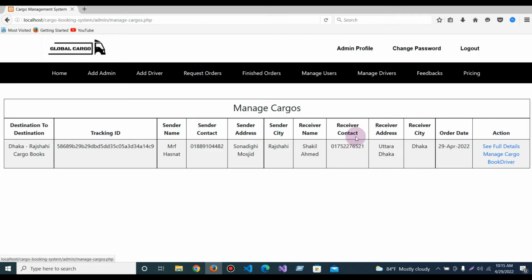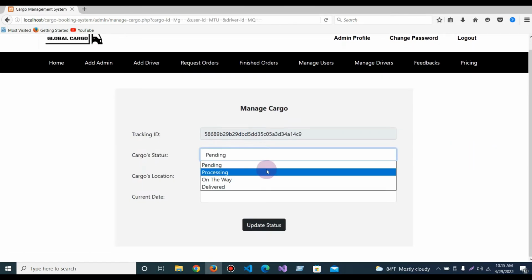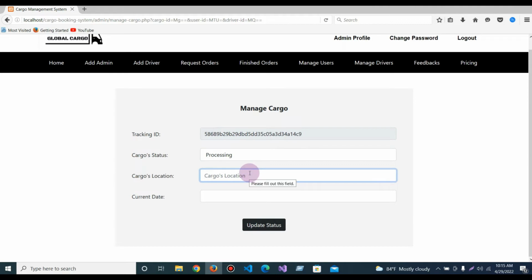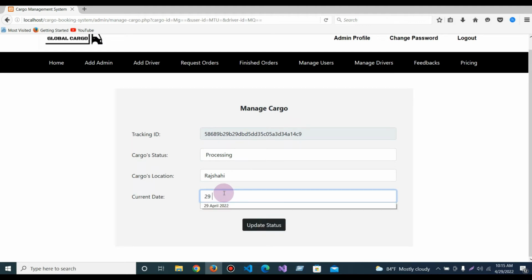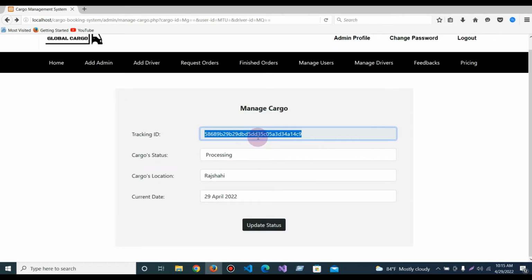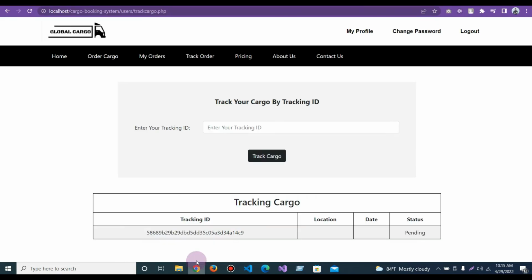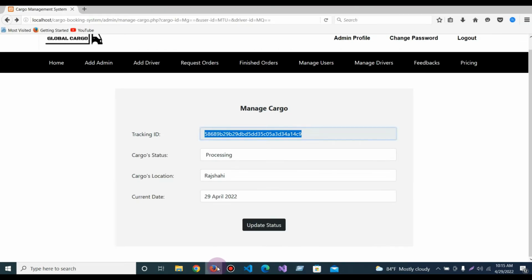Then if I click on request order again and click on manage cargo, and I say that the status is processing and it is still in Russia, and I'm giving the current date, and if I submit status, cargo status updated successfully. And if I go to the customer part and track cargo, here I can see the location Russia, 29 April, status is processing.